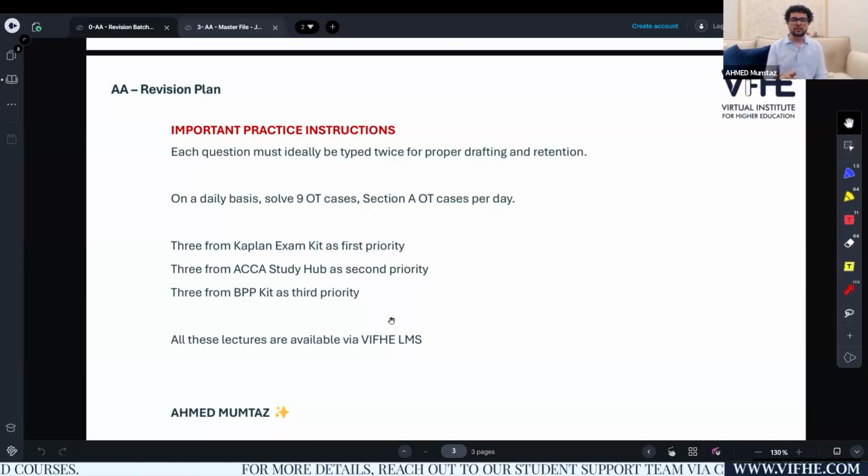What are those three important instructions? Type each and every question after attending my lecture on the same at least twice or ideally thrice, including the bookish knowledge and the minor topics. Instruction number two, do not compromise on OT cases. My lectures relevant to the OT cases are superb because they discuss not just the correct option, but also the incorrect options, and I always try to discuss why an option is incorrect. Third and the final instruction is don't miss the mock exam. As a result, you will not regret the June 2026 exam window.